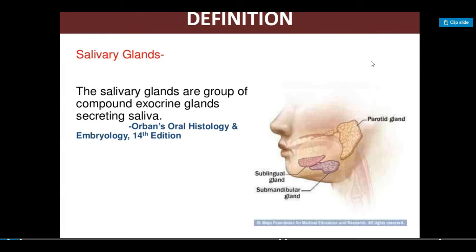So students, our next topic is the physiology of the salivary secretion. There are three pairs of salivary glands. Number one is the parotid gland, second is the submandibular gland, and third is the sublingual salivary glands.